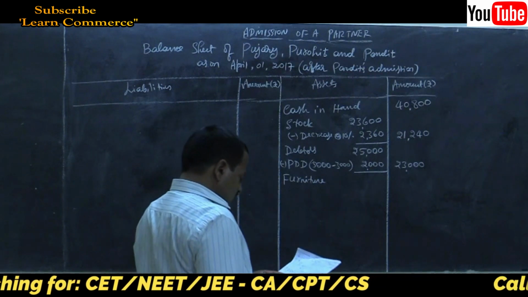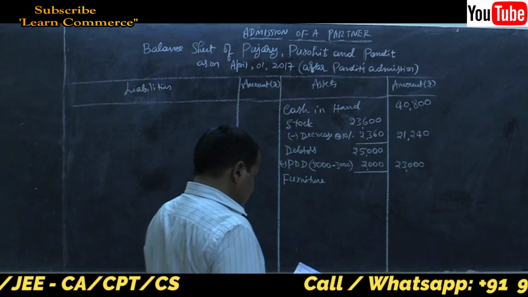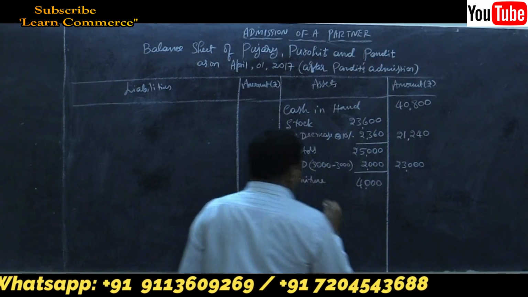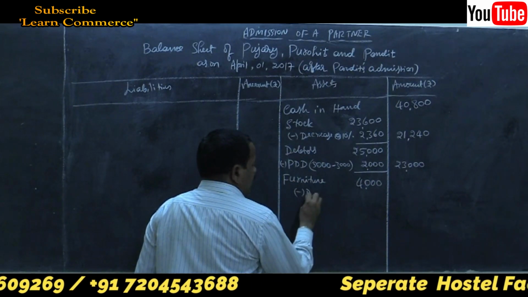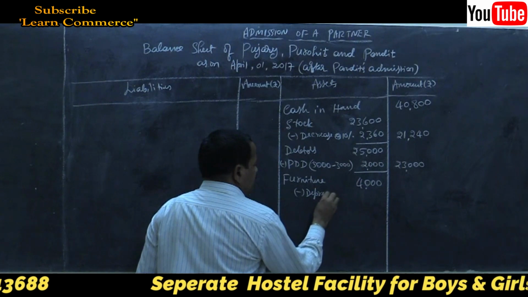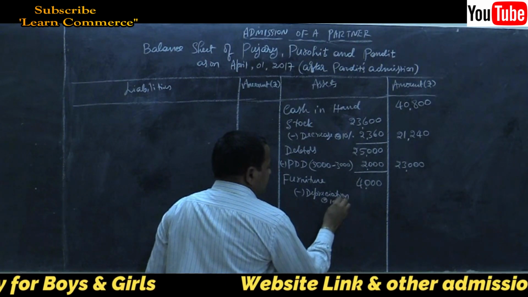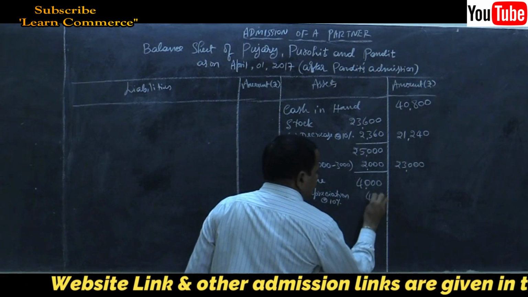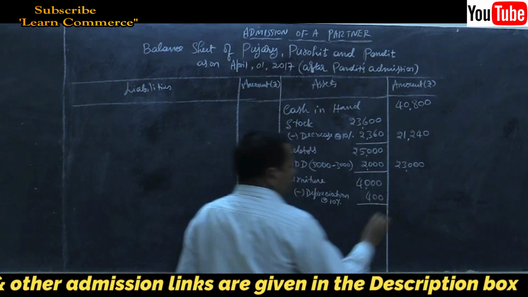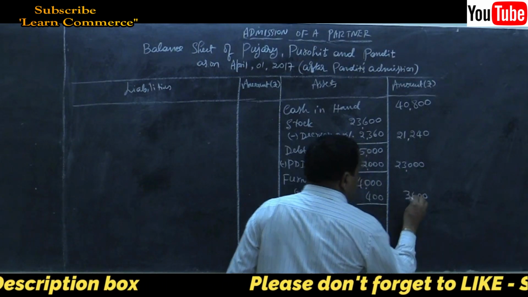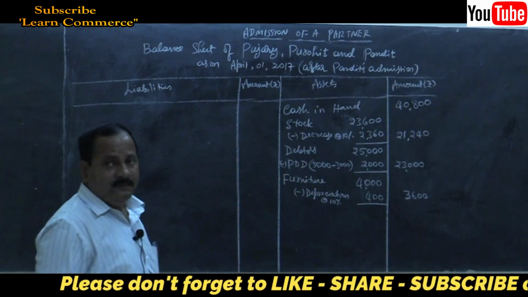Furniture. There is a change. 10% depreciation is there. 4,000 is the value of furniture, less depreciation at the rate of 10%, 400. Deduct it. 3,600 is the net amount to be entered in the outer column.